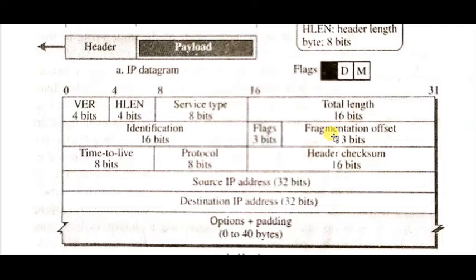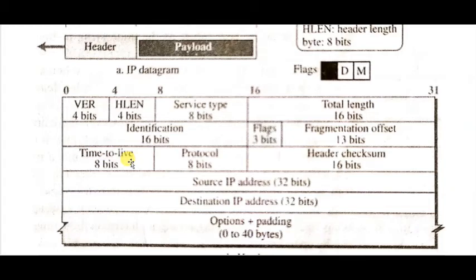Suppose we need some fragmented piece from the middle of the datagram series. There will be some identification number. So by using that fragmentation offset, we can directly get that fragmented piece of datagram. The next field is time to live, which is an 8-bit field. We can call that TTL.